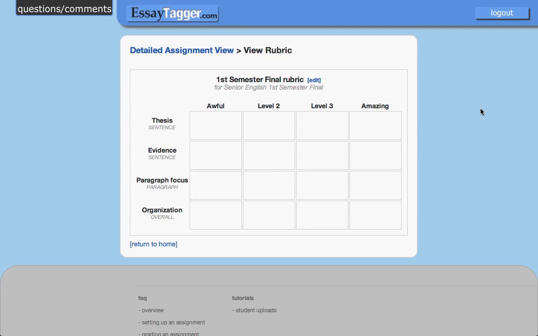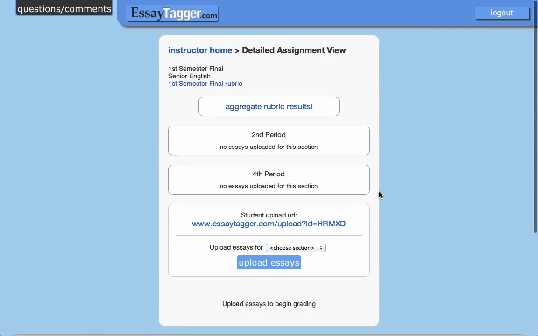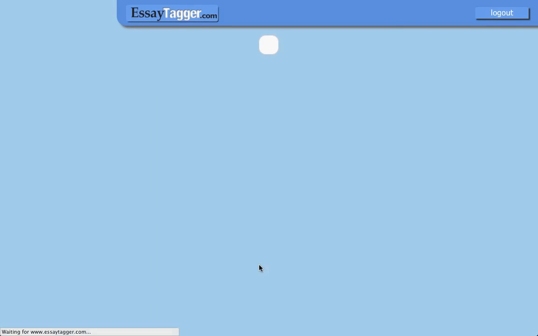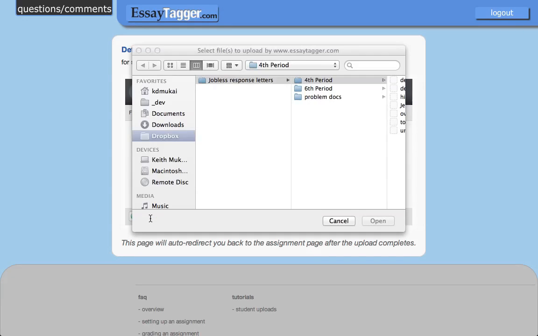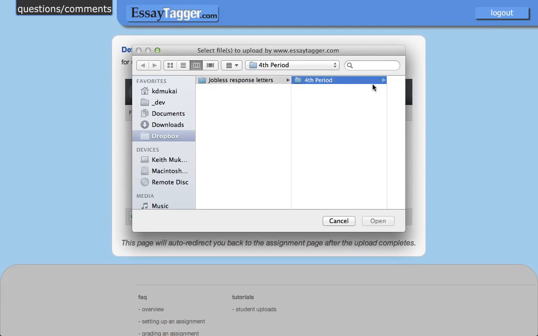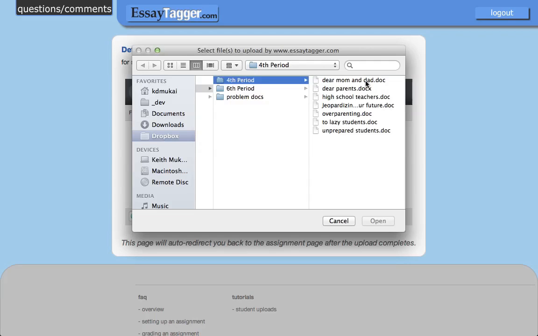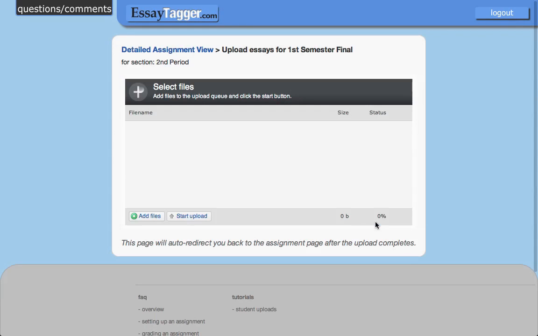Okay, so from here we can just click on this detailed assignment view link to view the newly created assignment, and let's upload an essay just so that we can launch the Grader app so you can see how this all comes together. So I'm going to click Add Files, I'm going to grab a document, select it, and upload it.